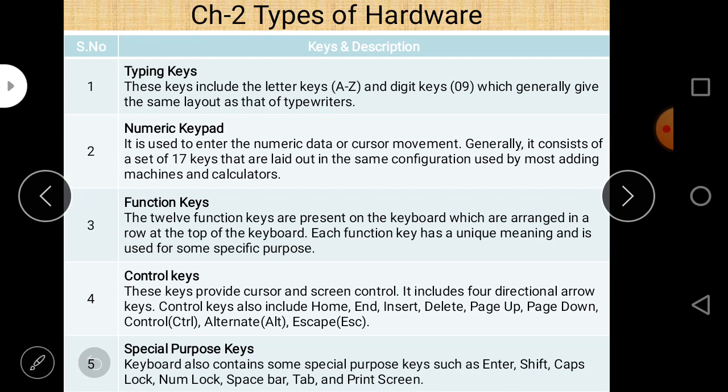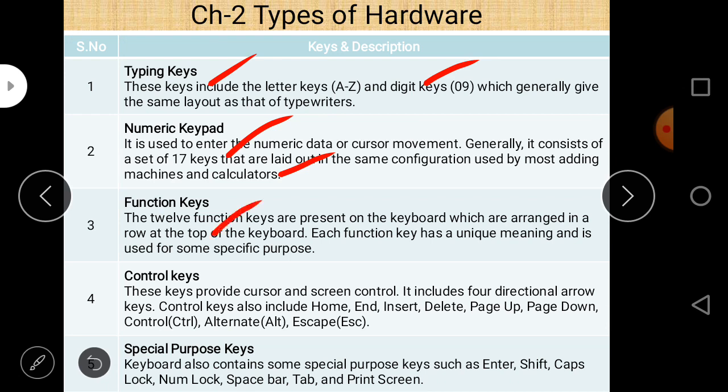And the keys are again divided into different categories. First of all, typing keys. They have the letters A to Z, small a to z, and digit keys 0 to 9, which generally give the same layout as that of the typewriter. Then the numeric keypad is also there, consisting of 17 keys laid out in the same configuration used by most adding machines and calculators. So that's why they are called the numeric keypad.